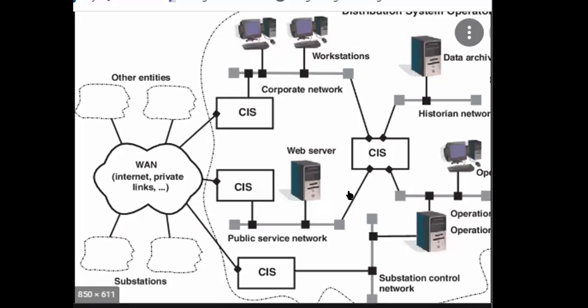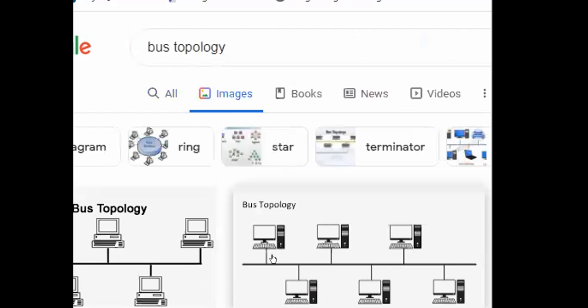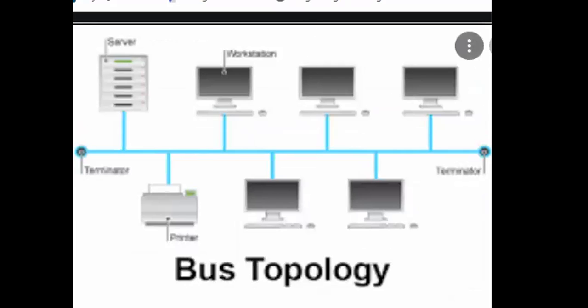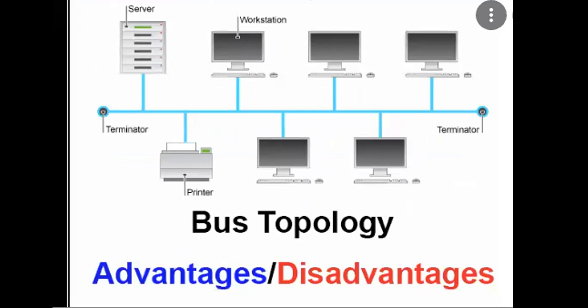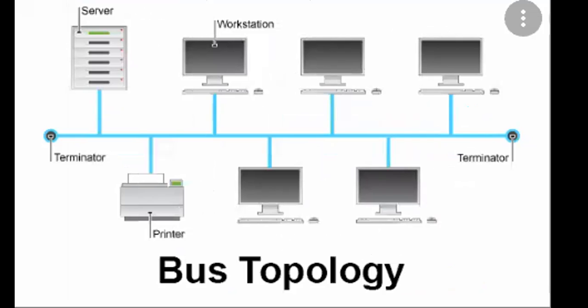In a bus topology, see in the figure, there is a long cable, which is called the backbone cable or simply the backbone of the network, that connects various nodes through a connector called a tap.